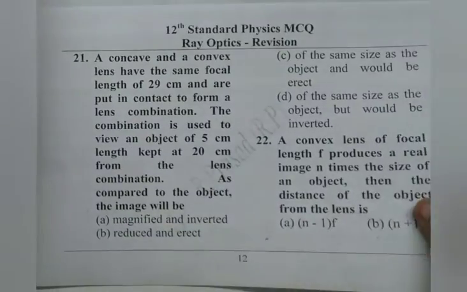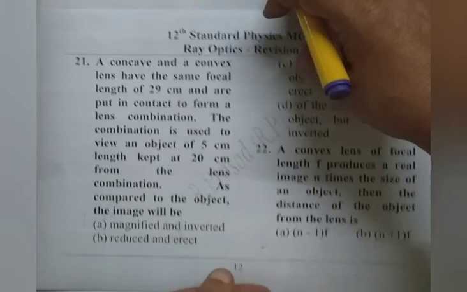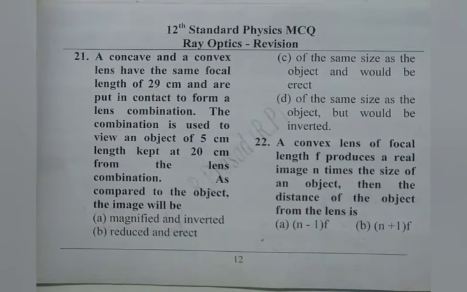We read 21st question now. A concave and a convex lens have the same focal length of 20 centimeter and are put in contact to form a lens combination. The combination is used to view an object of 5 centimeter kept at 20 centimeter from the lens combination. As compared to the object, the image will be.